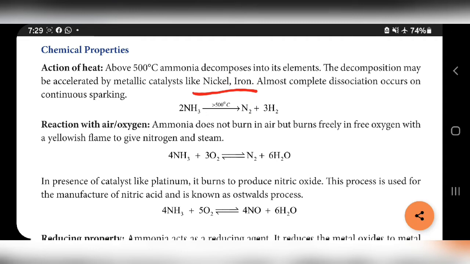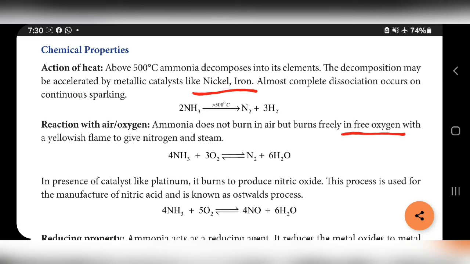Next, reaction with air and oxygen. Ammonia is reacted with air or oxygen. Ammonia does not burn in air, but burns freely in free oxygen with yellowish flame to give nitrogen and steam. Ammonia does not burn in air, that means it does not react with air, but burns freely in free oxygen.